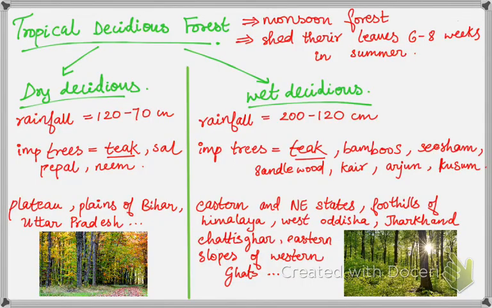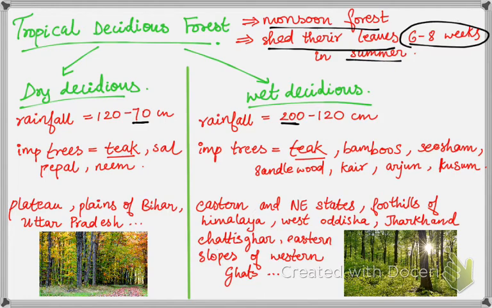So now we'll move on to tropical deciduous forest. These are monsoon forests and they receive rainfall between 70 centimeter to 200 centimeter. The trees in these forests shed their leaves for 6 to 8 weeks in summer. Based on the rainfall they receive, these forests are divided into wet deciduous and dry deciduous. So wet deciduous receives rainfall between 200 to 100 centimeter. It is located in the eastern part and northeastern states.